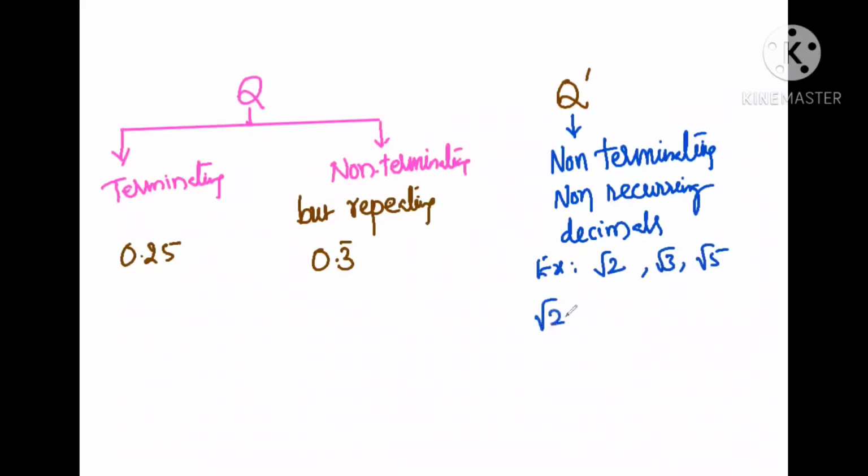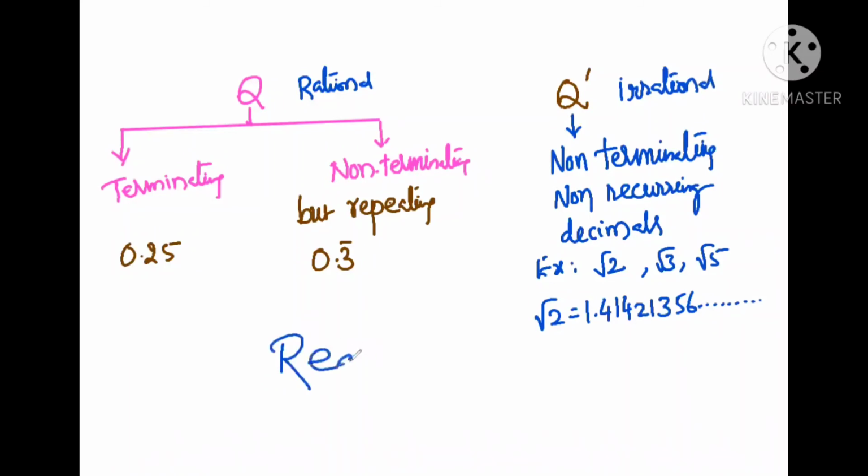Square root of 2 is equal to, as I just explained, 1.4142135 and so on. So these are irrational. All together, the rational and irrational numbers are known as real numbers. Okay.